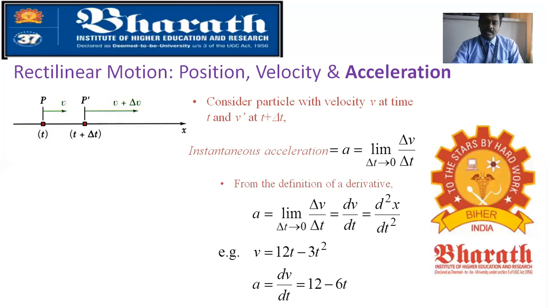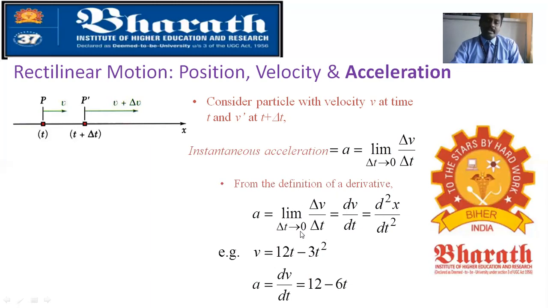Like we have seen in the case of velocity, it is dx by dt. Now acceleration is dv by dt, and you know velocity is dx by dt. So you are getting the displacement function differentiated twice. That is why you get d square x by dt square, as v is dx by dt. So by differentiating x twice, you can get the acceleration.